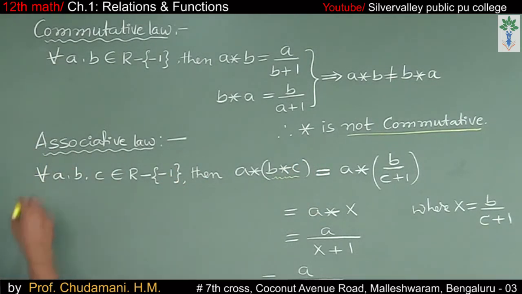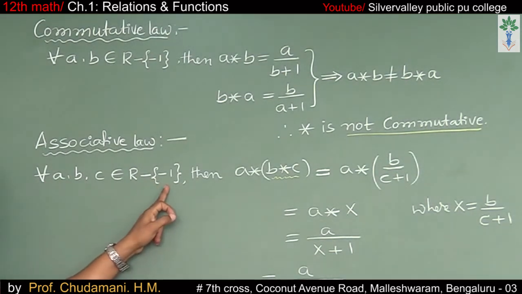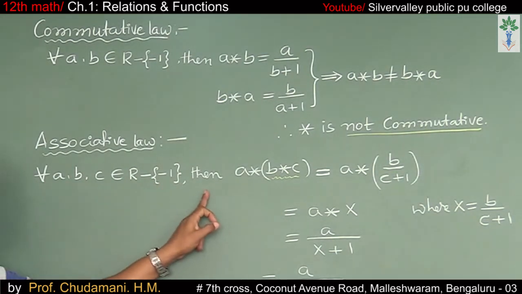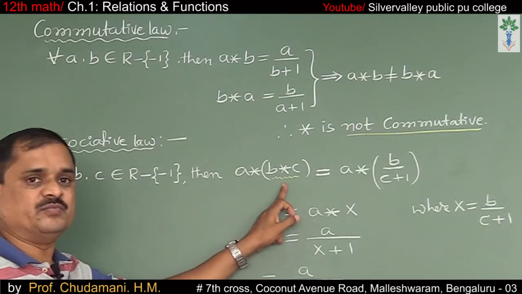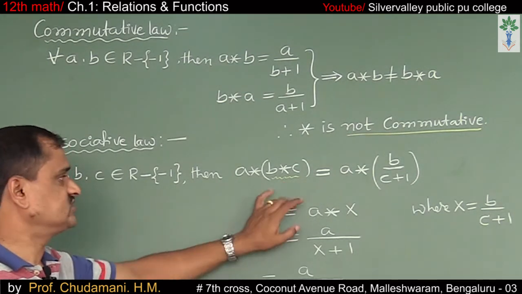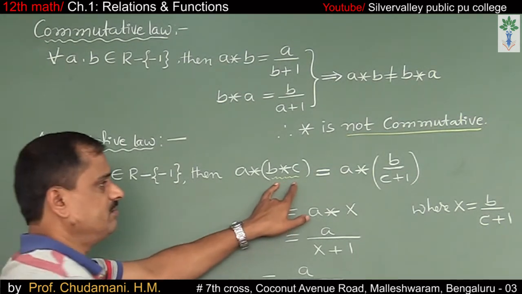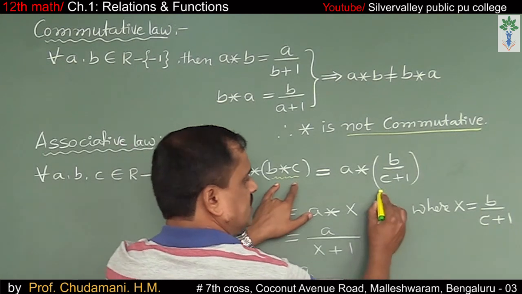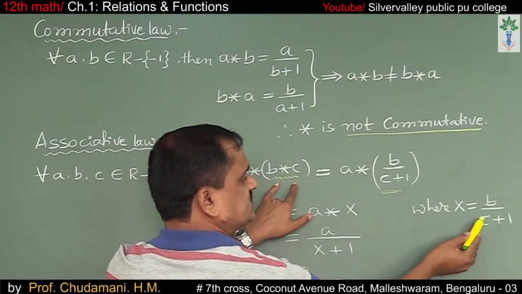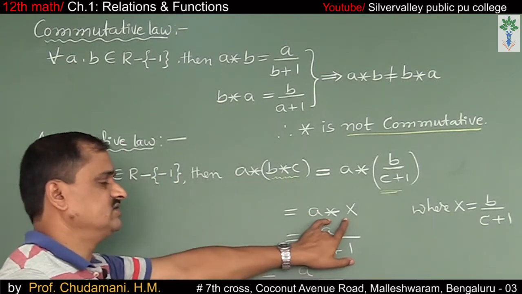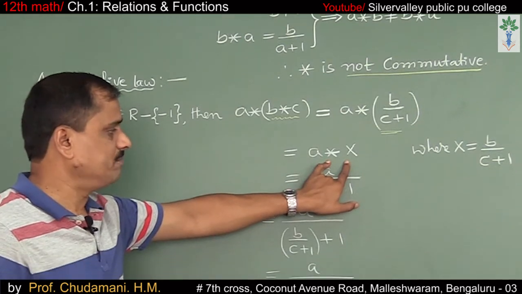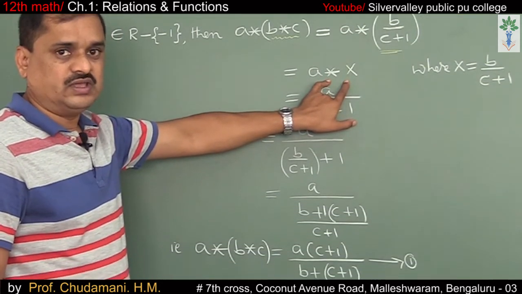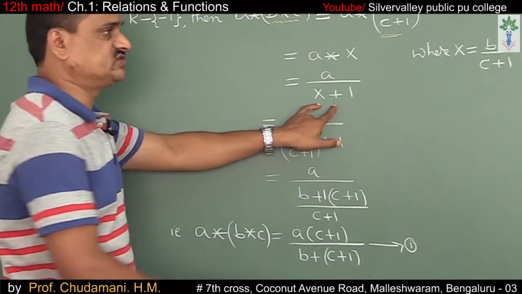Let us verify the associative law. For all A, B, C belongs to the set of real numbers except minus 1, A star B star C is equal to A star (B star C). Look at B star C, B divided by C plus 1. Let me denote B divided by C plus 1 as some x. Just like A star B, A star x is A divided by x plus 1.